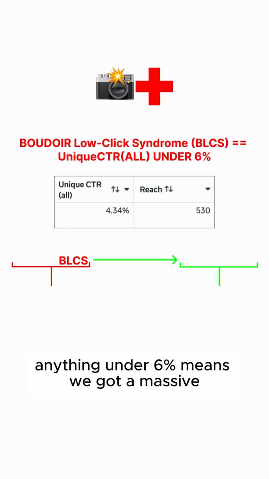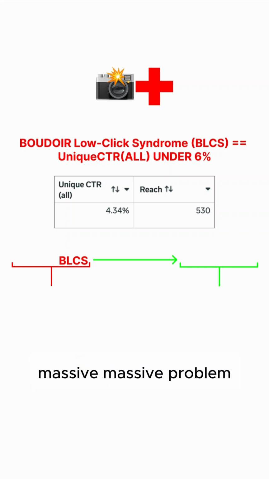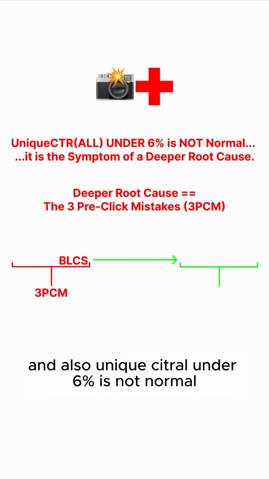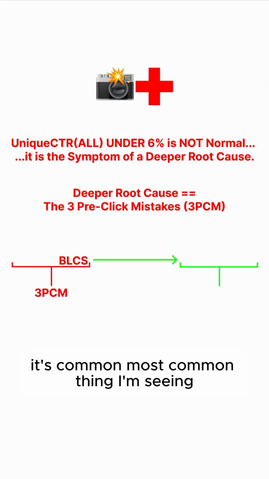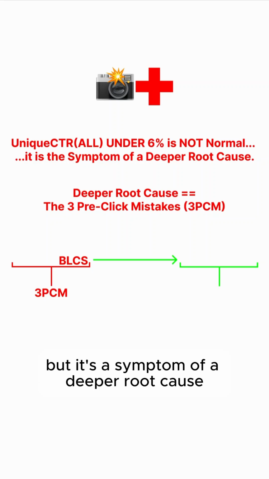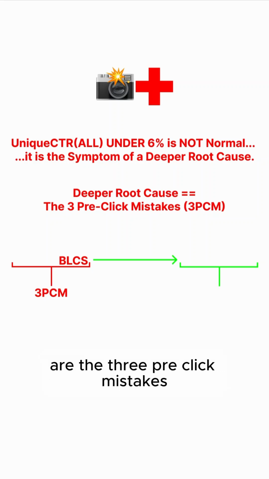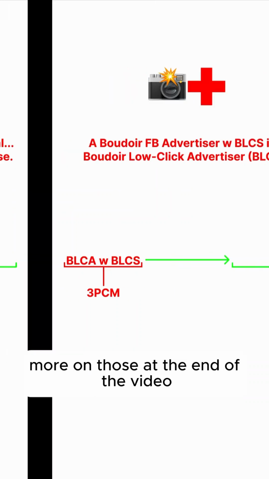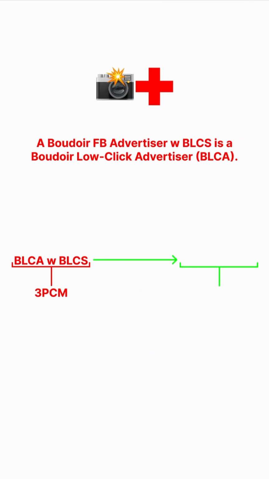Anything under 6% means we got a massive, massive, massive problem. And also, unique CTR under 6% is not normal. It's common, the most common thing I'm seeing, but it's a symptom of a deeper root cause. And the deeper root cause is the 3 pre-click mistakes. More on those at the end of the video.